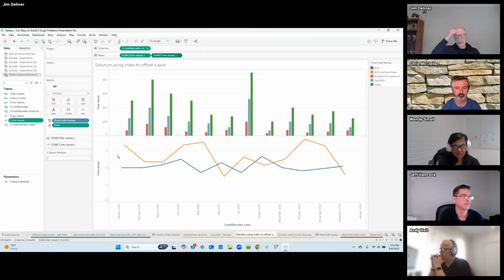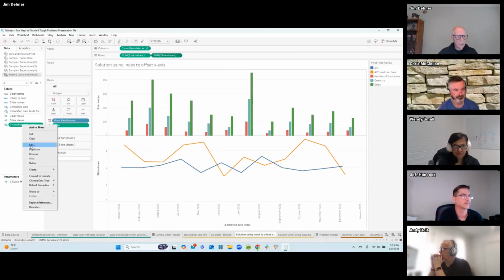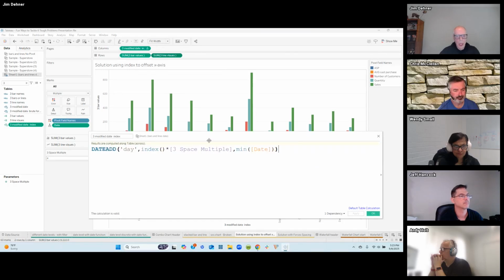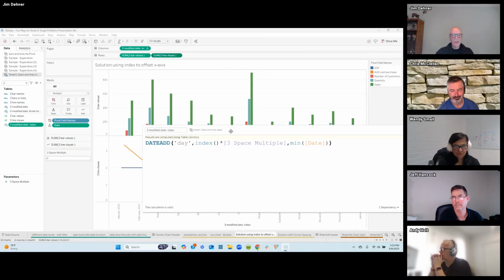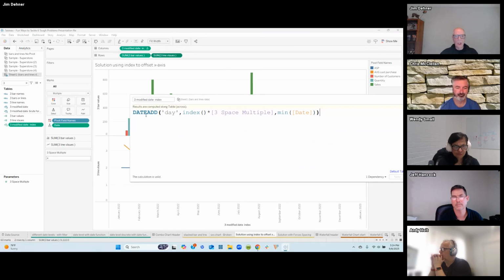Now, someone's already figured out, they said, oh, hey, wait, this isn't an exact solution. No, it's not an exact solution, because what we're going to do is we're going to move those points using a calculation, a date function called dateAdd, and I'm going to move those points over a number of days based on an index. An index is a table calculation again, and I've got this multiplier in here. All this is it's an integer multiplier, and that just allows me to move bars back and forth and correct the picture so it looks good.